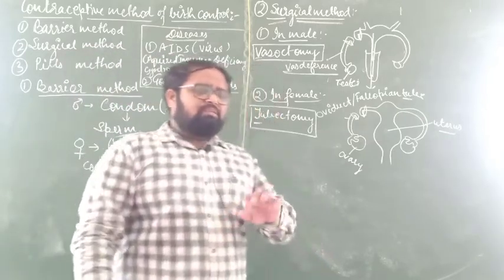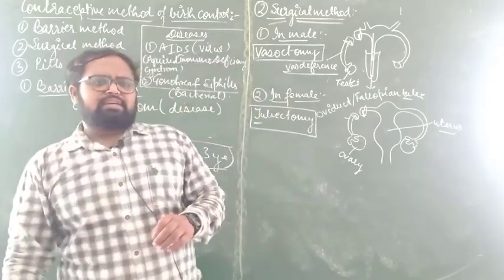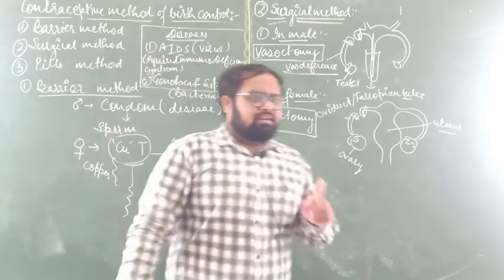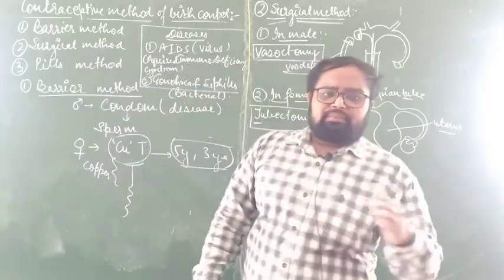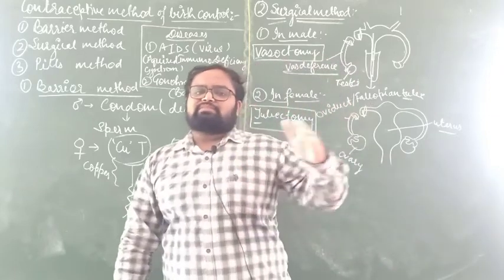In many examinations, the question will arise: name one viral sexually transmitted disease and one bacterial sexually transmitted disease.